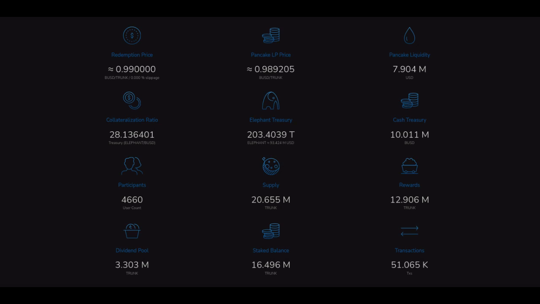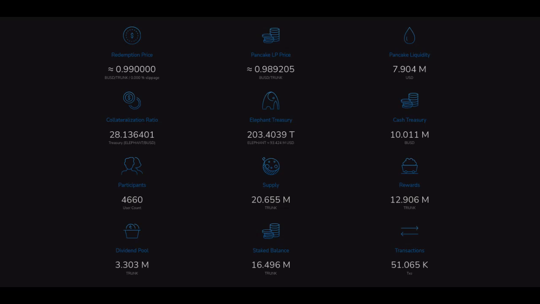Some of these stats I'm going to go through pretty fast because they're very straightforward. The redemption price is the amount of BUSD you get for one trunk. PancakeSwap LP price is the current price of trunk on PancakeSwap, and Pancake liquidity is the amount of money that is in the trunk BUSD liquidity pool.